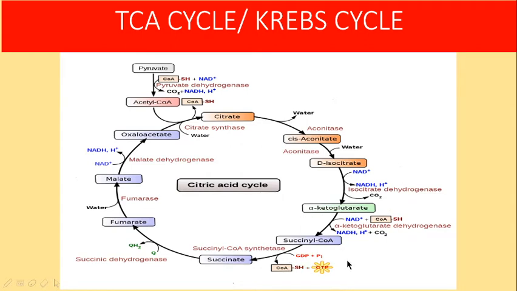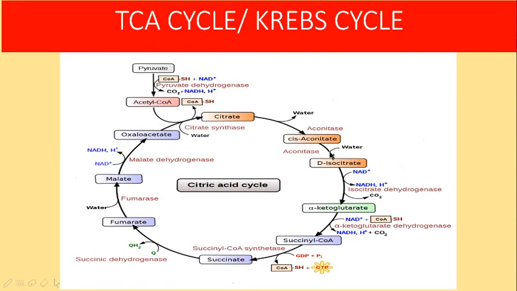And for any substrate level phosphorylation, 1 ATP will be generated. So for this conversion of GDP to GTP, you will get 1 ATP. Then succinate dehydrogenase uses FAD as the coenzyme, so FAD is converted into FADH2. For each FAD oxidized through the electron transport chain, it will release approximately 2 ATPs. Then the final step, malate conversion to oxaloacetate, also utilizes NAD plus converting into NADH plus H plus, which will also enter the electron transport chain to produce 3 ATPs.